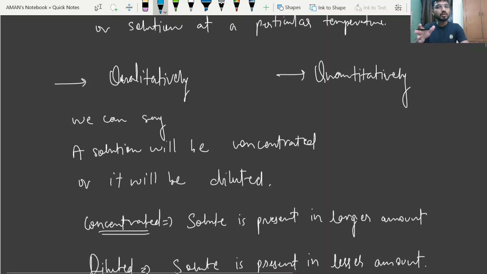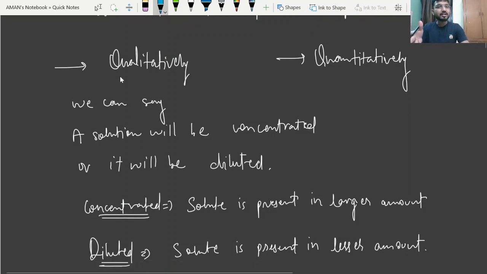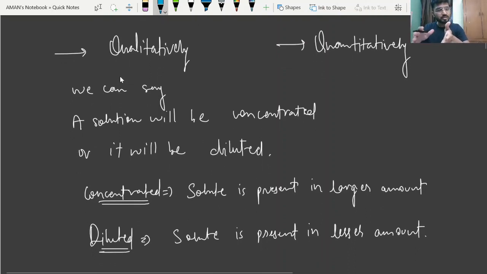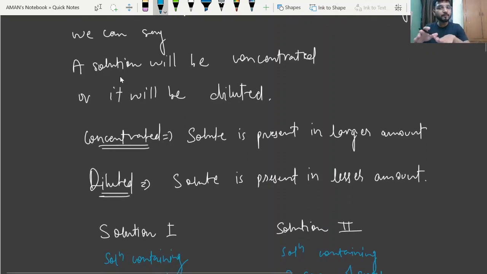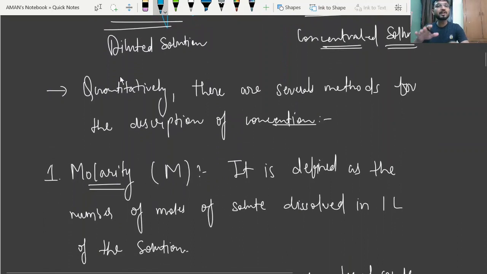If I talk about qualitatively, it means a relative concentration term. The solution may be diluted or it may be concentrated. A solution is concentrated when the solute is present in larger amount, and it is diluted when the solute is present in lesser amount. We have discussed this, and then quantitatively we have several methods to